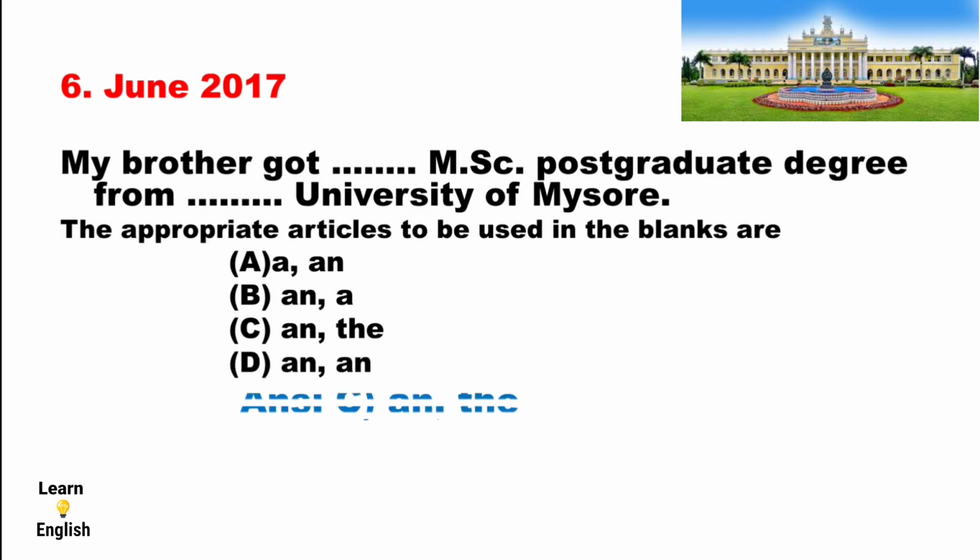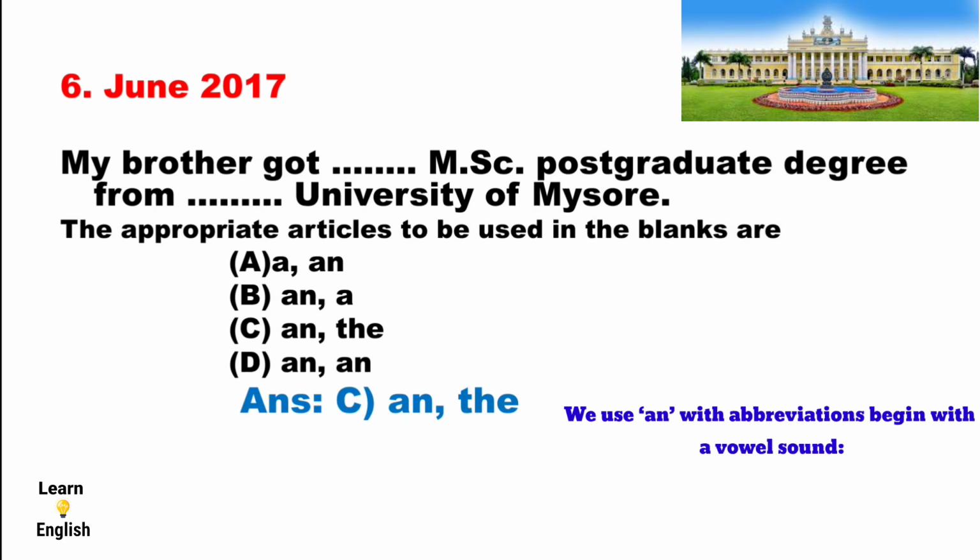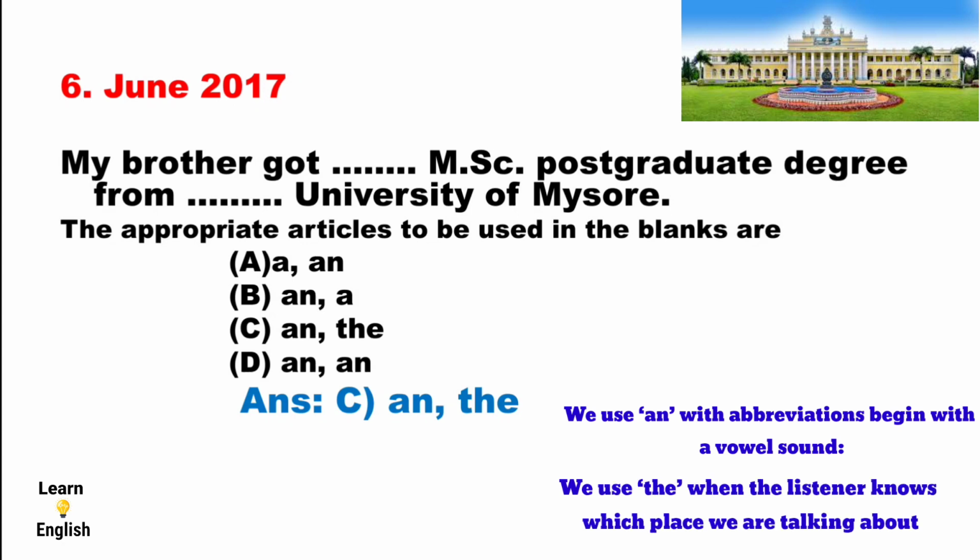The answer is option C, an and the. Why is an and the correct here? Do you remember? Because we applied a rule here. The rule is: we use an with abbreviations that begin with a vowel sound, and we use the when the listener or reader knows which person or thing or place we are talking about.